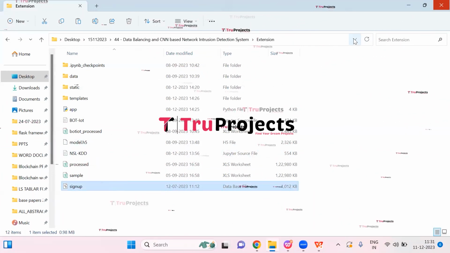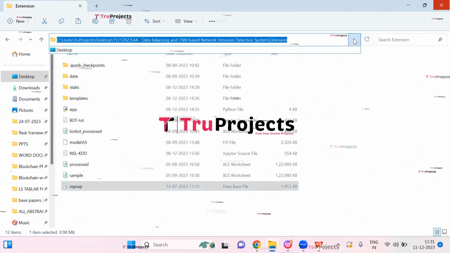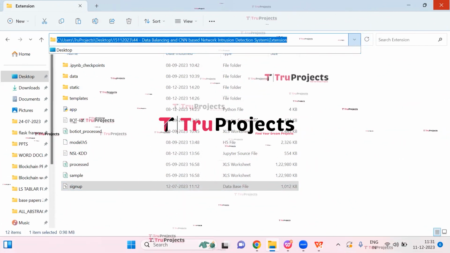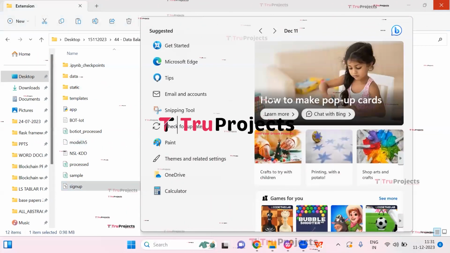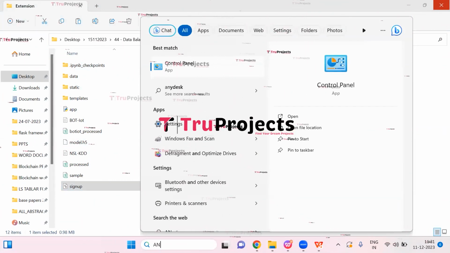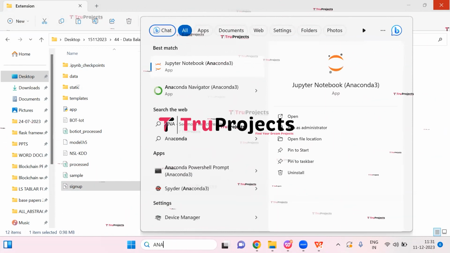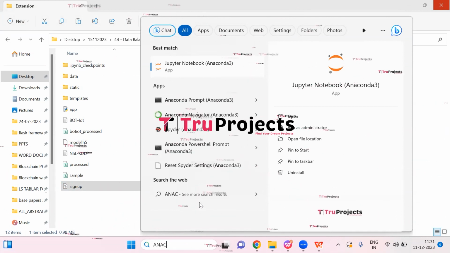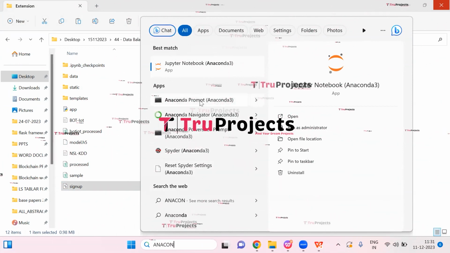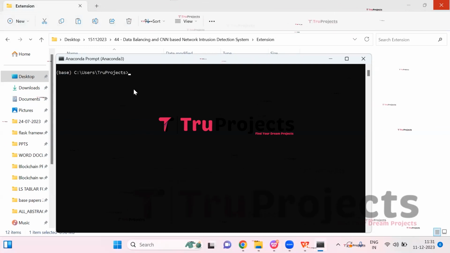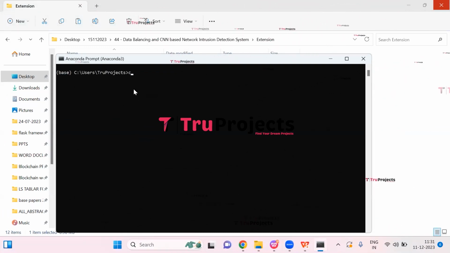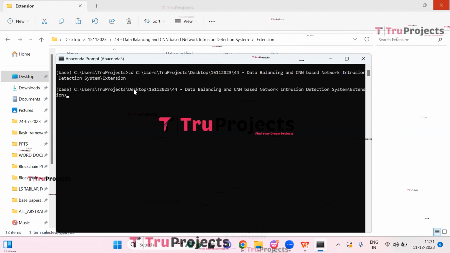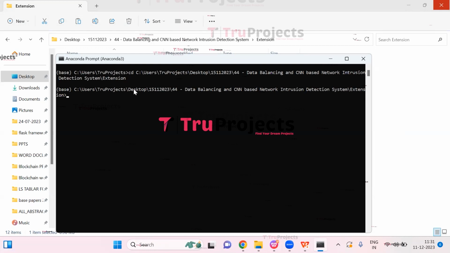First, we need to copy the path of the code folder from the address bar of the file explorer. So here I'm copying the path. Open the Anaconda prompt. Use the cd command followed by a space and paste the copied path and hit enter. This command is used to change the current directory to the code folder's path.